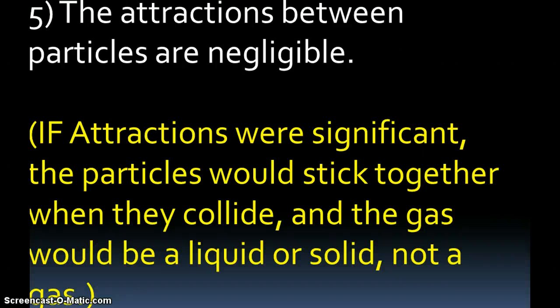And if you can keep this image and description of a gas in your mind as you're studying gas laws, you will find that most of the laws are common sense, and you will not have a difficult time remembering them.